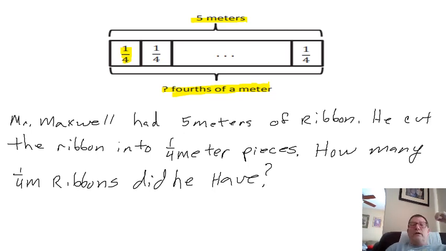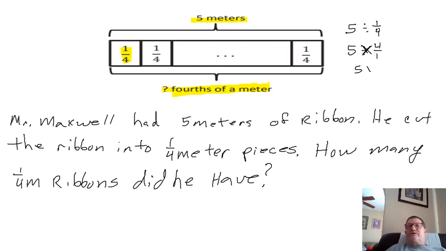Okay, now let's apply the problem. I have 5 meters of ribbon. I cut them into quarters. So basically I'm saying 5 meters divided into 1/4 meters. By now we should know that's 5 divided by 1/4, which equals 5 times 4/1, because we flipped the fraction, and that equals 20 pieces. Okay? All right, let's try another one.